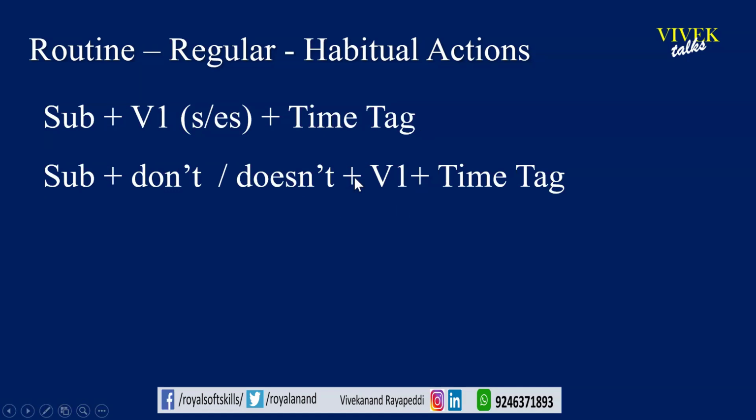And here one more observation we have to make: with third person singular, we have to put s or es. But when doesn't is there in a sentence, then we have to be very careful. We should not put s. In this regard, in tomorrow's episode, I'm going to give you clarity. Along with that, I'm going to tell you more and more about have and has.